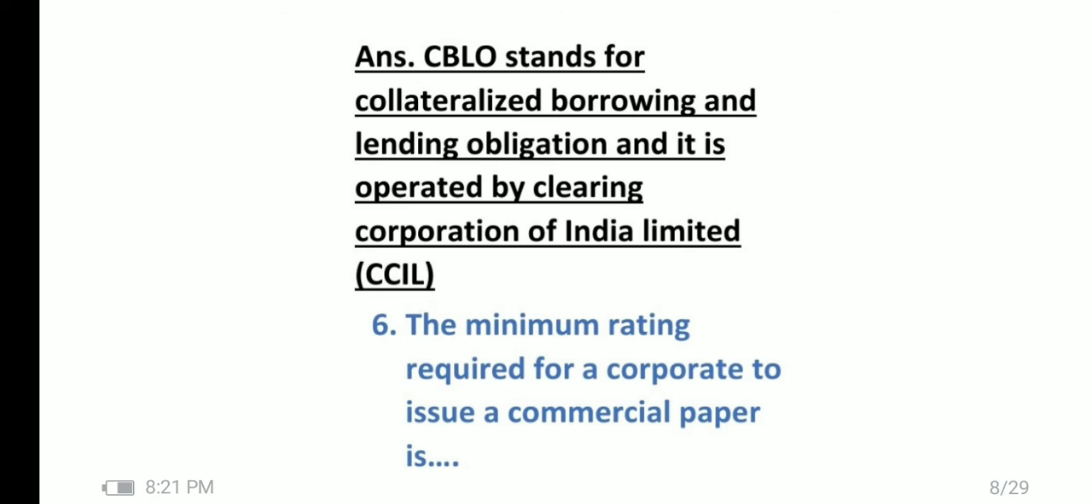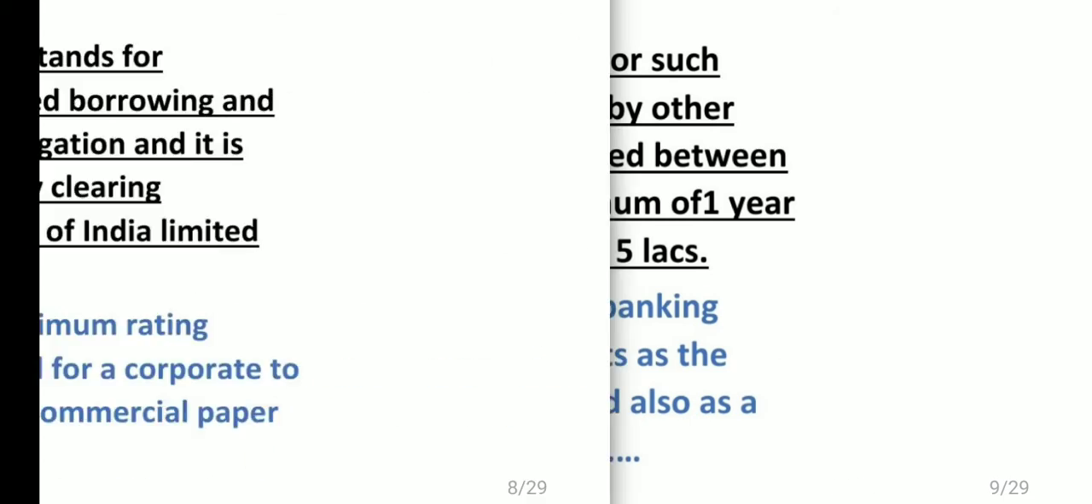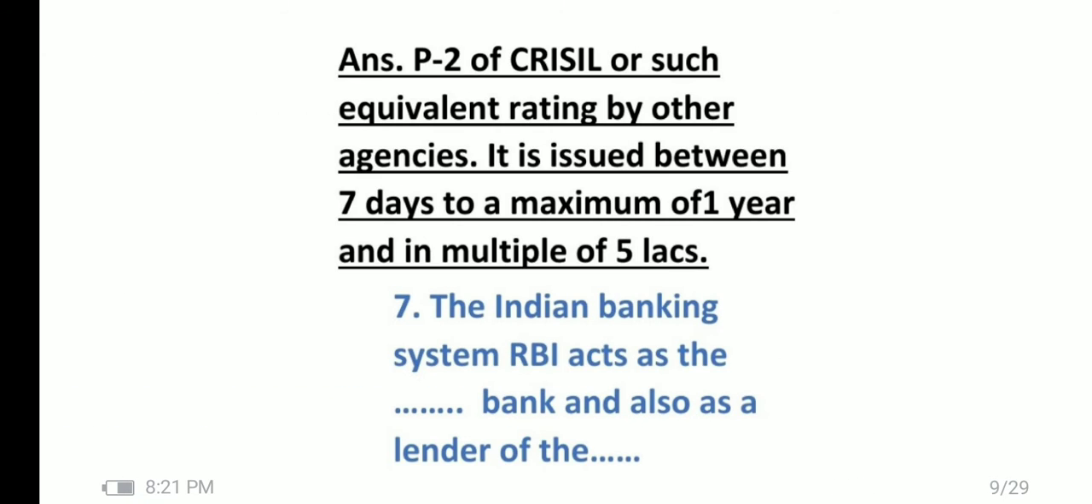Question number 6. The minimum rating required for a corporate to issue a commercial paper is, means what should be the rating of a corporate that will issue any commercial paper. The rating is P2 of CRISIL or such equivalent rating by other agencies. It is issued for 7 days to a maximum of 1 year and in multiples of 5 lakhs.